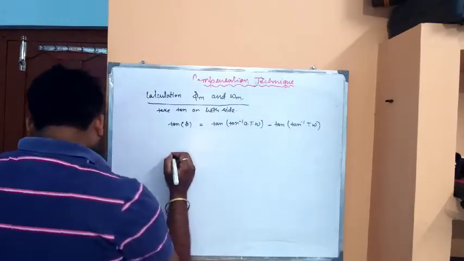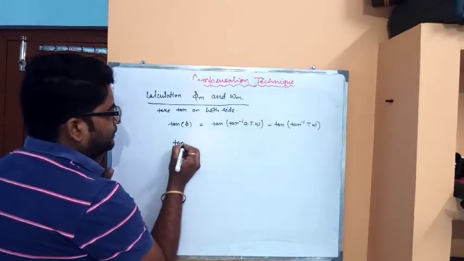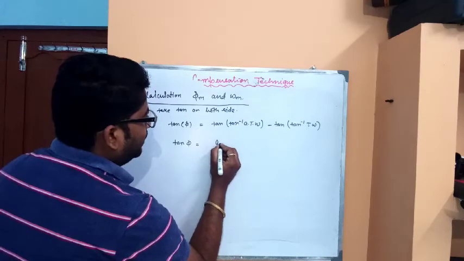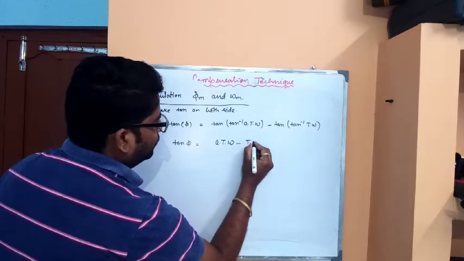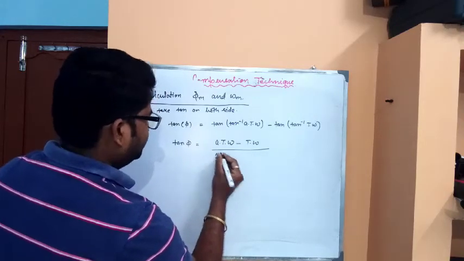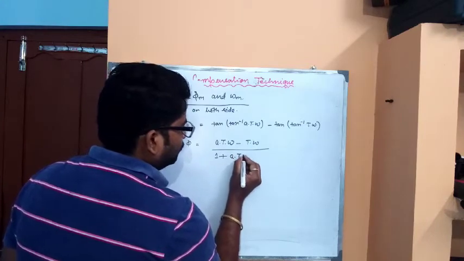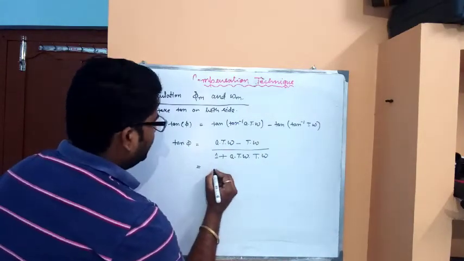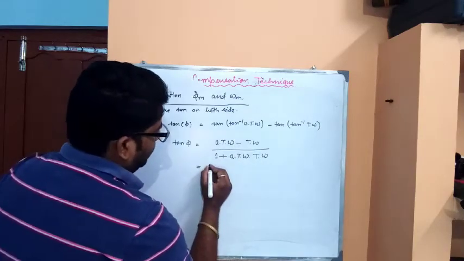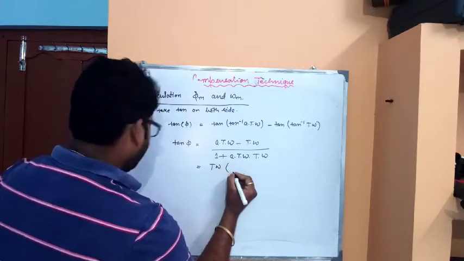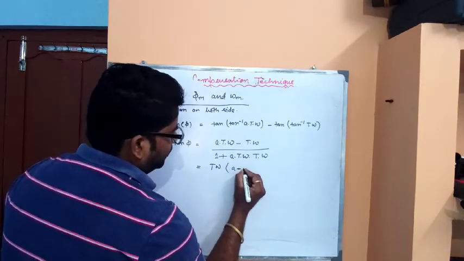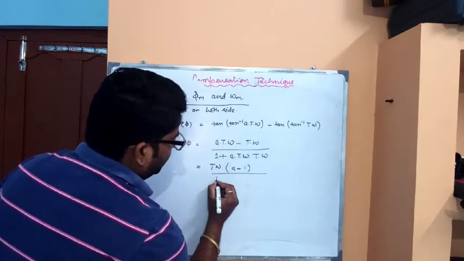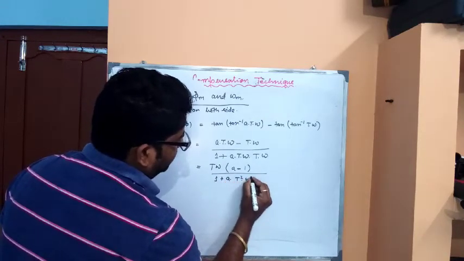So for tan of phi, the tan and inverse tan get cancelled, and we get (a T omega minus T omega) divided by (1 plus a T omega times T omega). In a simplified way, from the numerator we can take T omega common, so we get T omega into (a minus 1), and the denominator becomes 1 plus a T squared omega squared.